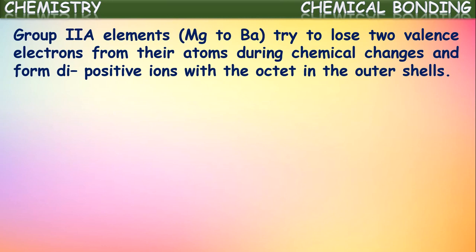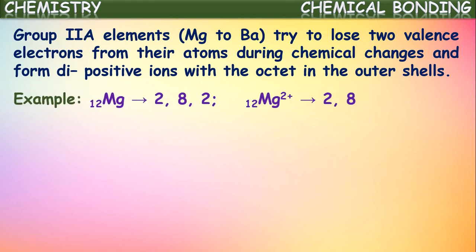Let us see one example. From this group, if you consider magnesium, we know its atomic number is 12 and its configuration is 2, 8, 2. If you observe here, there are 2 electrons in its outermost shell. So as there are 2 electrons in the outermost shell, it is not a stable element, isn't it? To be stable, just like the noble gases, that element should have 8 electrons in its outermost shell, but it has only 2 electrons. Now if it is allowed to participate in chemical reactions, it will readily lose these 2 electrons. By losing these 2 electrons, it gets the stable 2, 8 octet configuration of the nearest noble gas, neon.